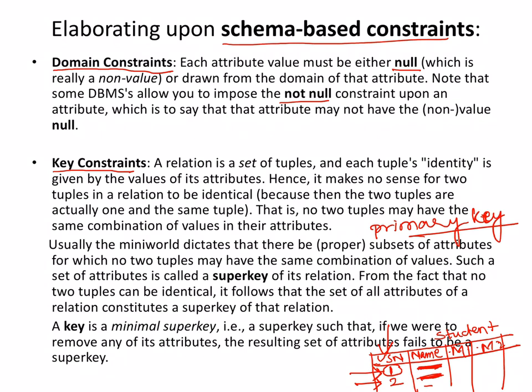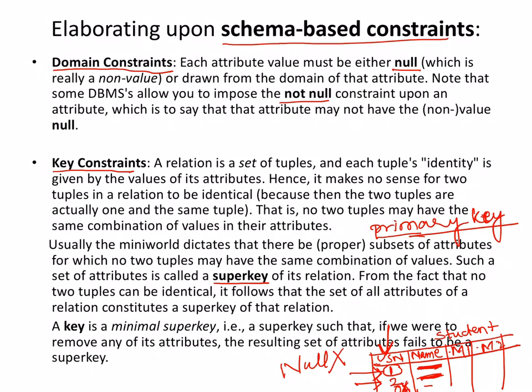Now let's see what is meant by super key. This subtopic is talking about key constraints. Once I define some attribute as primary key, it is obvious that this primary key field cannot have null values. Do we agree to this? Why can it not have null values? Assume that for one of the students the USN has been listed as null or 0. What does that mean? Does that mean he doesn't exist, or that no USN has been given to him? This is completely wrong.